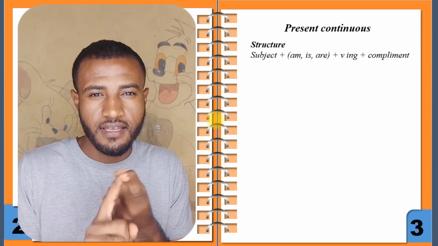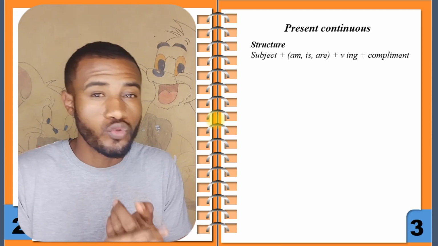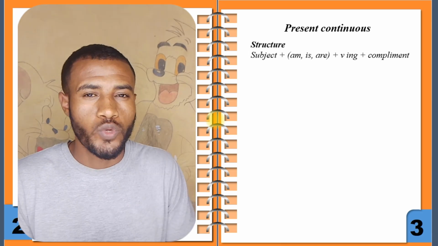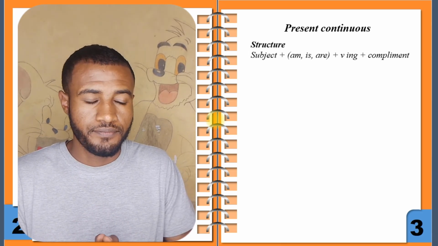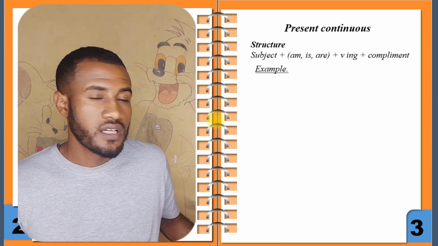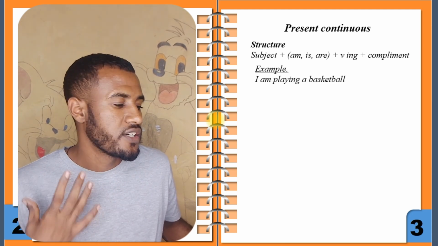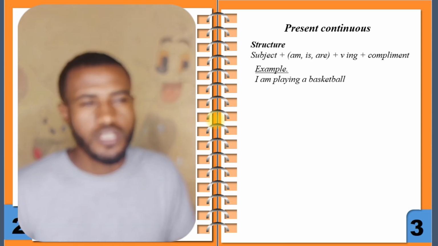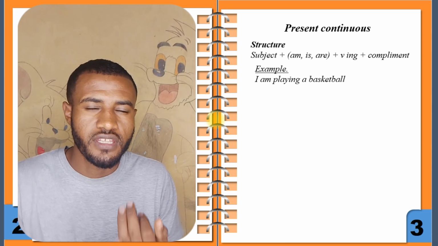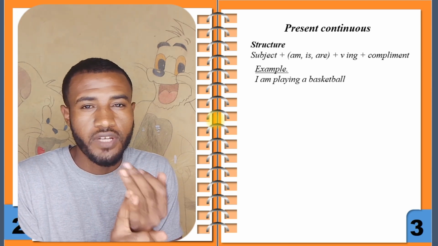For example, I am playing football or a basketball. If the subject is I, I have to use the helping verb, the verb to be, am.